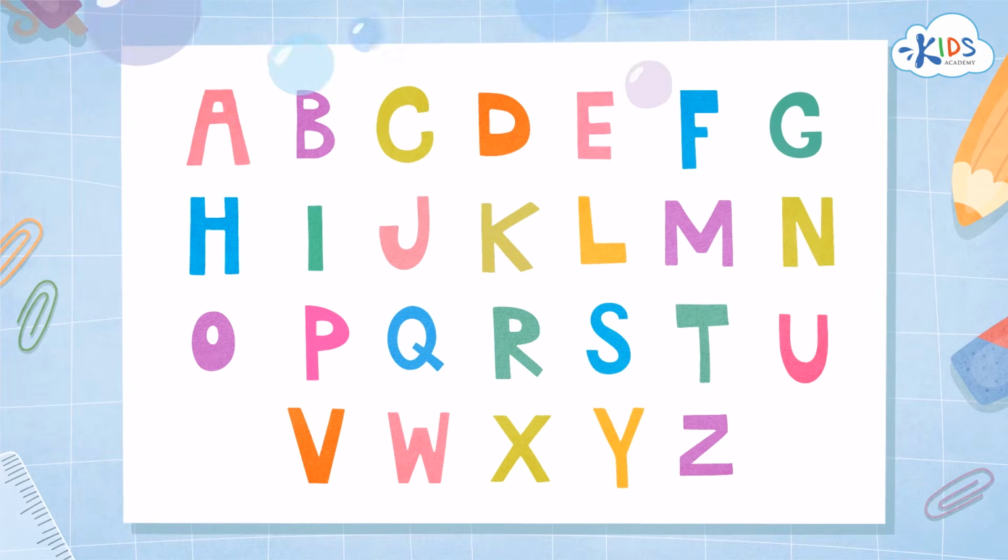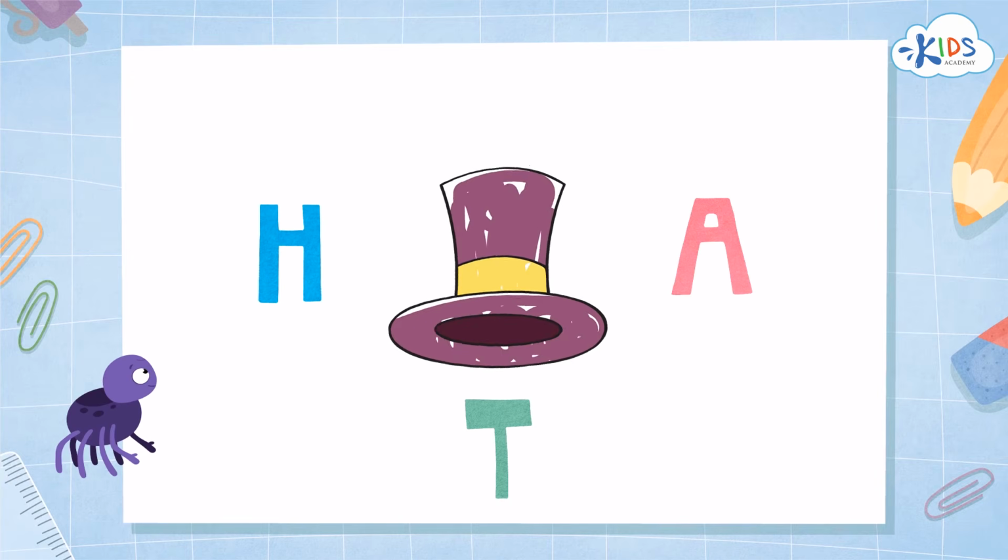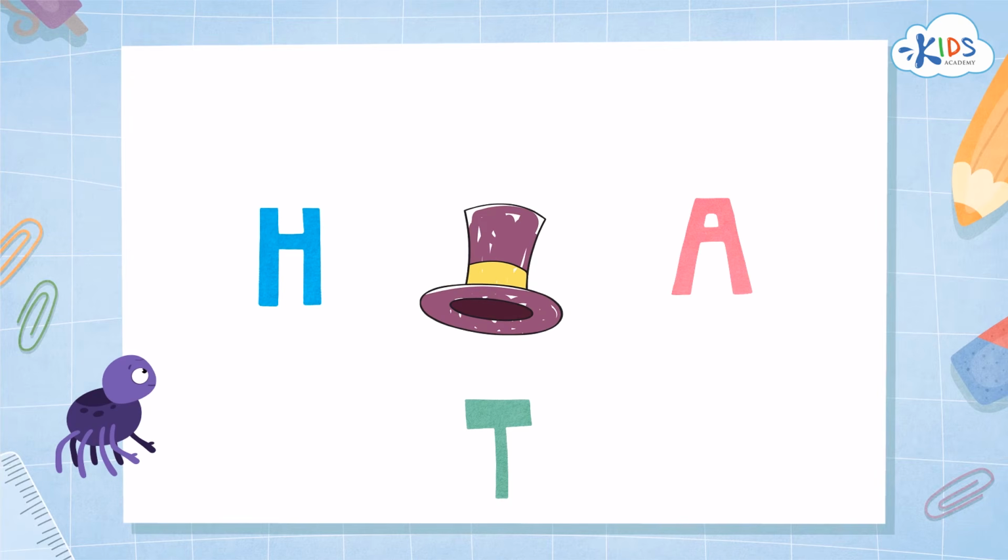Let's practice putting letters in order to make a word together. H-T-A. These letters are in the word hat, but they are all out of order. Let's see if we can figure out the letters to make the word hat. The letter H makes the H sound. The letter T makes the T sound. The letter A makes the A sound.